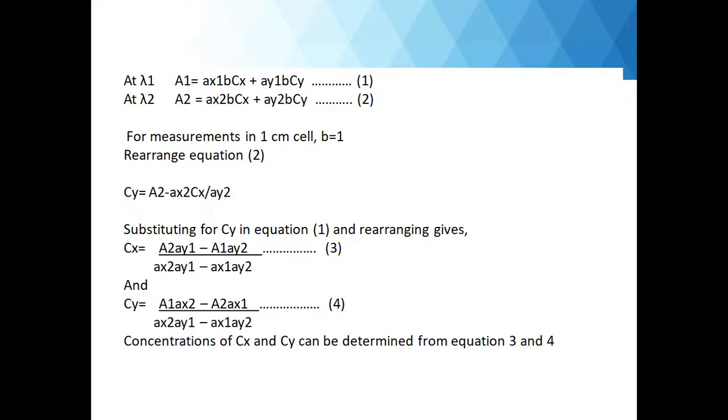Similarly, we can rearrange for Cy. So you can see the formulas of Cx and Cy. The concentrations Cx and Cy can be determined from equations 3 and 4.